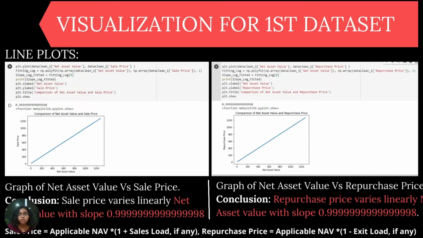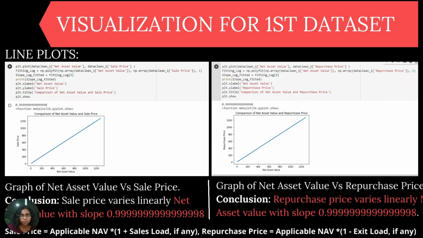Now, out of the 31 datasets we have taken in the sample, we are going to see the visualization of the first sample. First, we have plotted a line plot for the net asset value versus the sales price. We've also calculated the slope of this line, which is approximately equal to 1, because sales price is equal to applicable NAV times 1 plus sales slope. Sales slope is basically the percentage one pays while buying the shares. It usually varies from 0 to 5 or 6%.